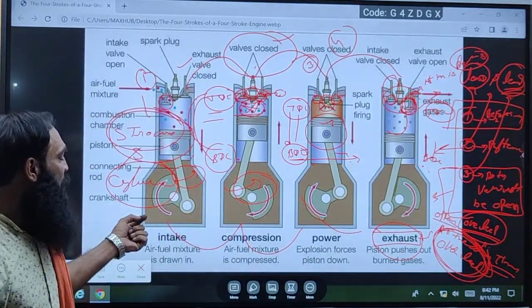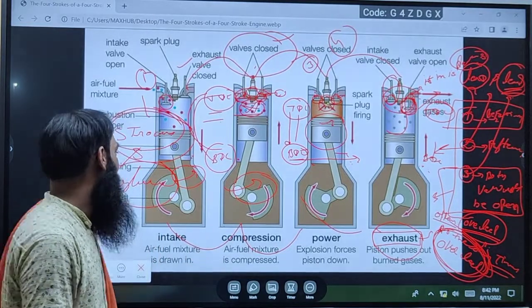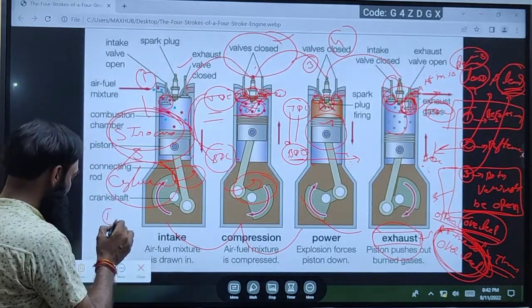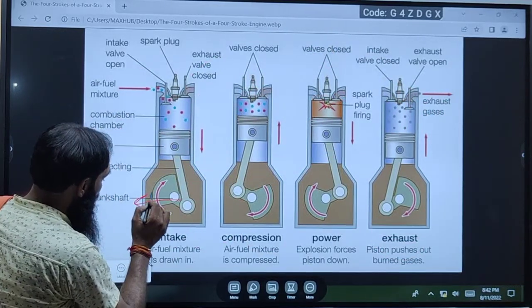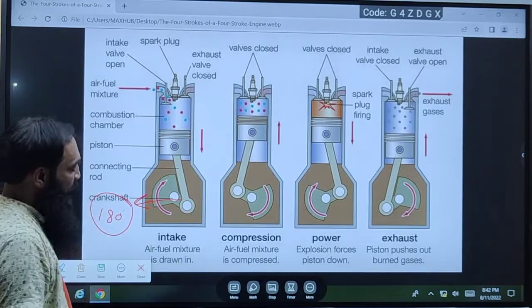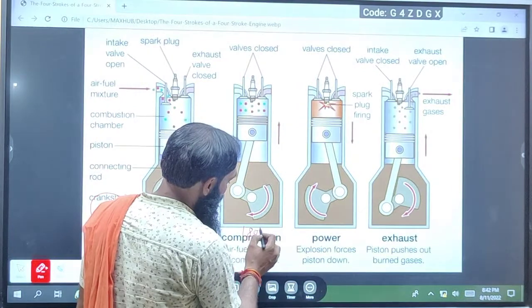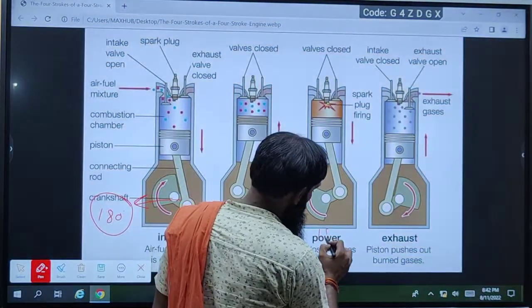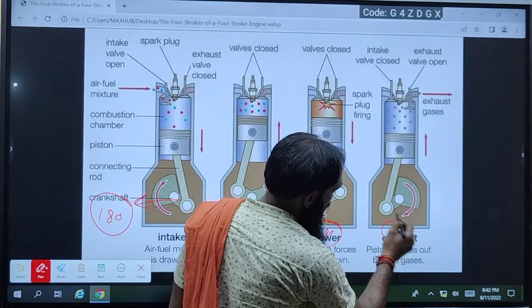Now tell me about the crank and its rotation. In the first stroke, the crank rotates 180 degrees, and the second stroke also 180 degrees. In the third stroke 180 degrees and the fourth stroke also 180 degrees.